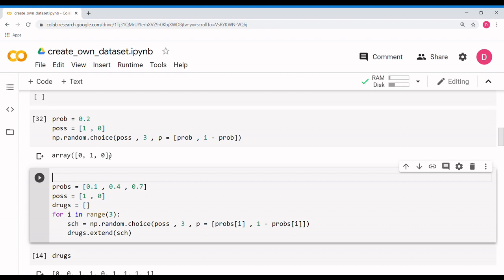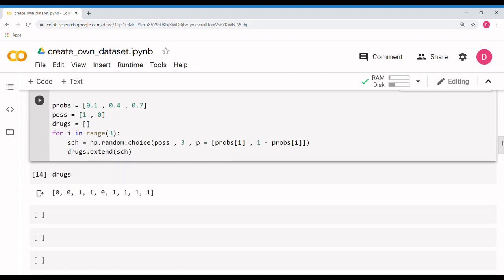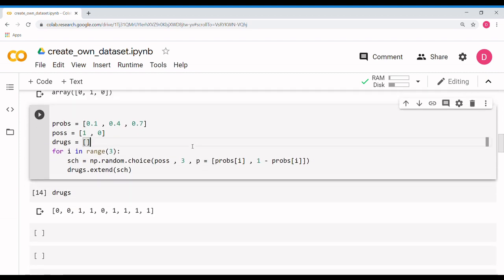what you're getting is 0, 1, 0. It makes sense, because you don't have 1, 1, 1, otherwise that would have been a problem. So 0, 1, 0 means out of 3 students, 1 takes drugs. Now this was the way to find it for all 3 categories, and for each grade you had 3: A had 3, B had 3, and C had 3. So this is for good students, 0.1 we assumed in the slides, 0.4 for intermediate students, which was grade B, and this is for grade C. Possibilities still remain 1 and 0. Now range 3 means we are doing it for 3 grades.